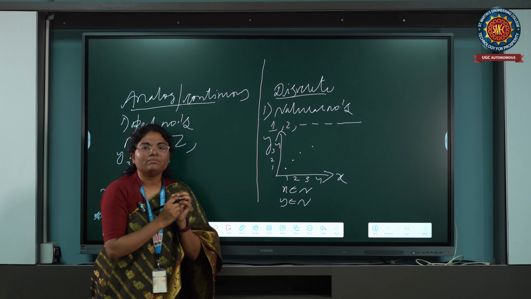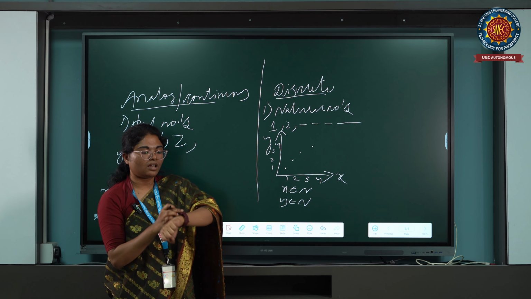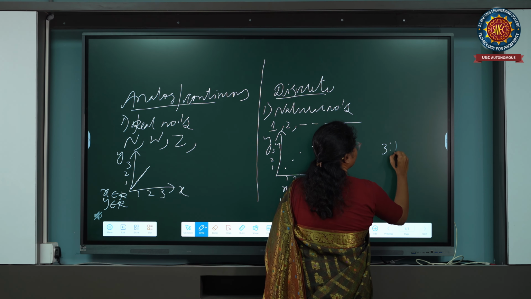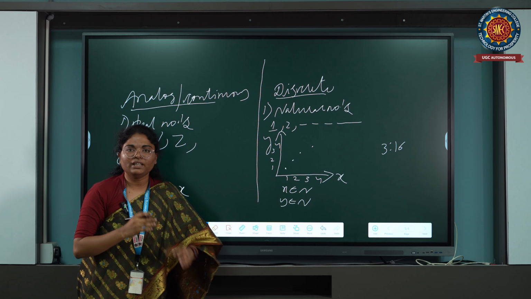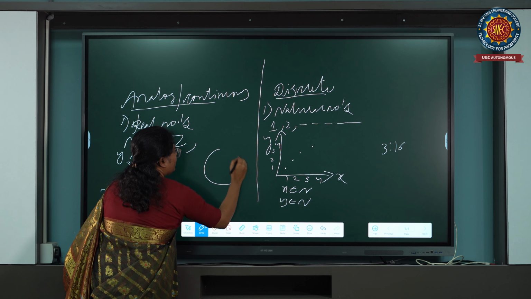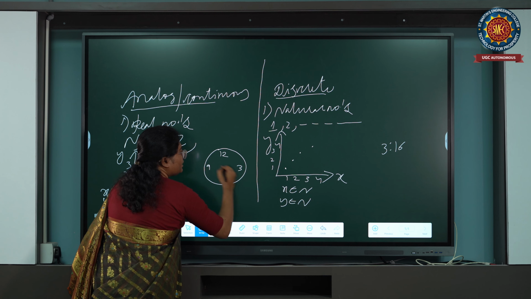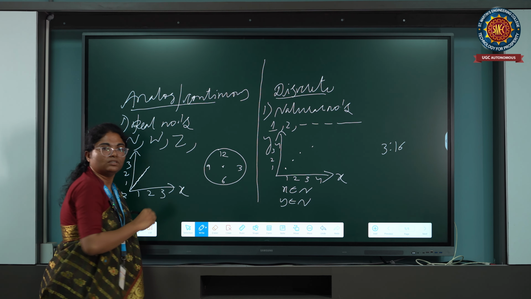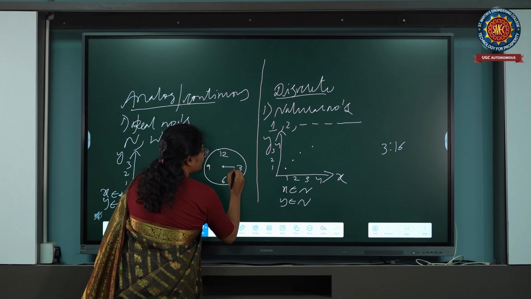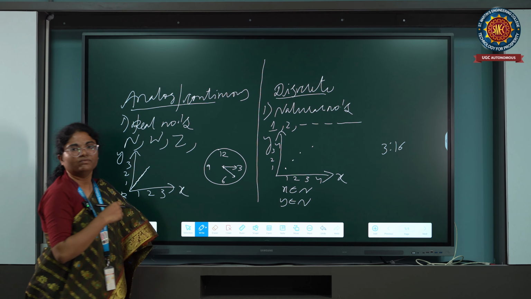Okay, next, we are very much aware of the digital clock. See, I have worn the digital clock. If we see now, the time is 3:16. In discrete, it shows very clearly that it is 3:16. Now, what about analog? If we go to the analog, the clock is like this, 12, 6, 9, 3. It is having the hour, minute and seconds. Now, how will it show the 3:16? Somewhere here, yes or no?